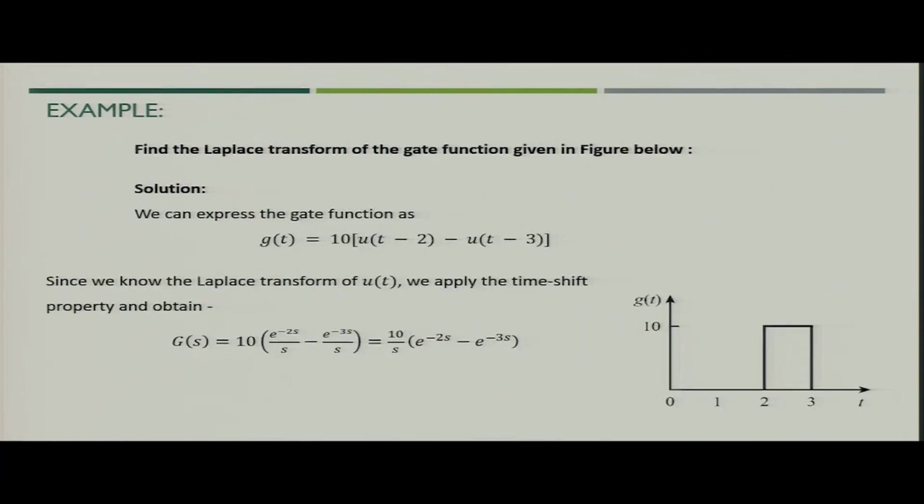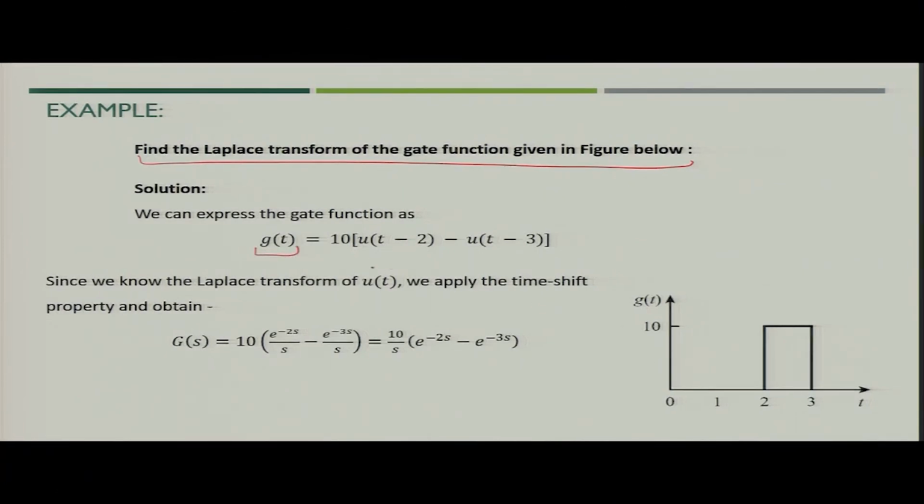Now, next, if we are asked to find the Laplace transform of a gate function. What we can see here is a gate function which starts from 2 and completes at 3. So, you can say that this particular function is a combination of two unit step functions. How?